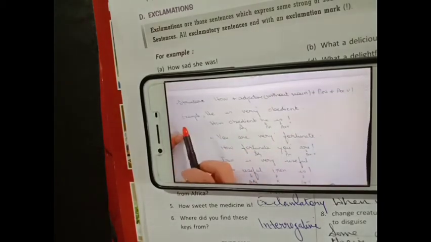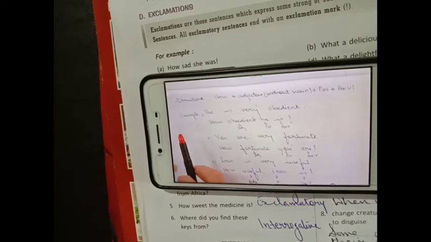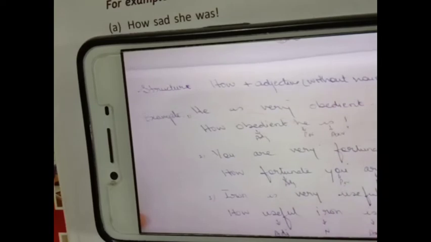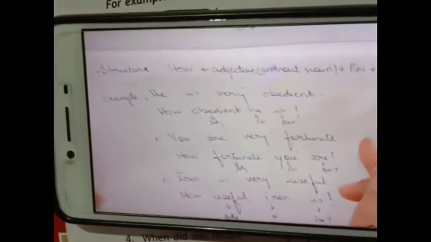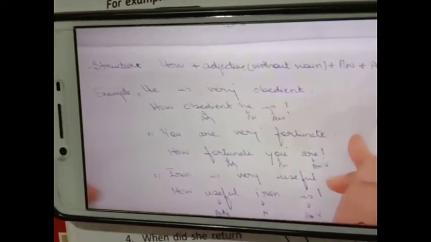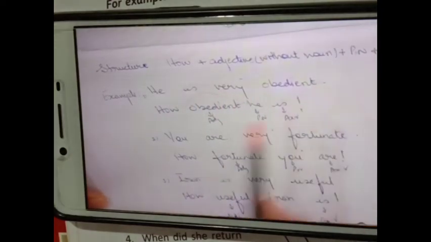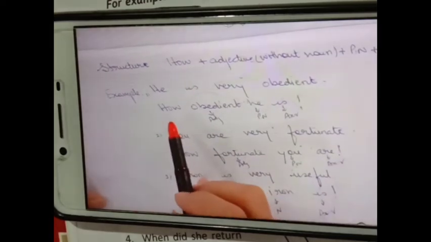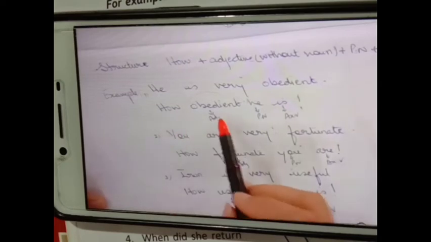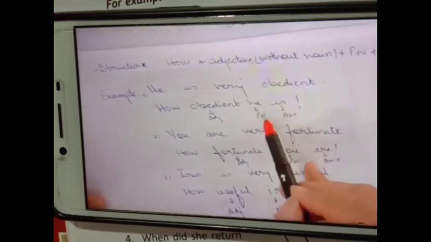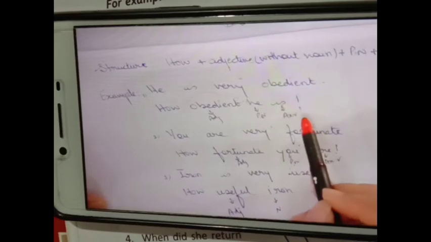Now see here, if you are using how, you will use this structure: how plus adjective without noun plus pronoun plus auxiliary verb and then the exclamation mark. Suppose you are writing, he is very obedient. Now you are changing it by using how. How obedient he is. So you will write obedient because this is your adjective. After the adjective what will come? Pronoun and then auxiliary verb is and then the exclamation mark.